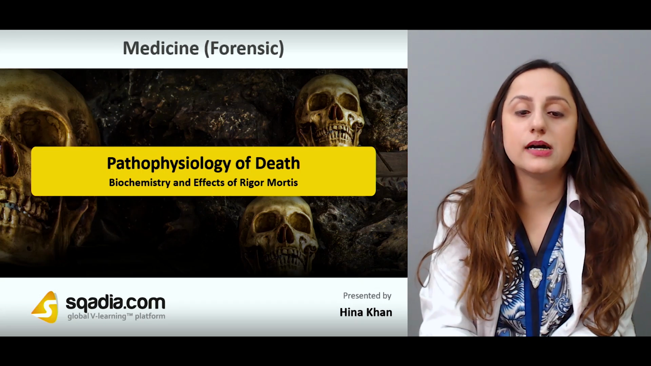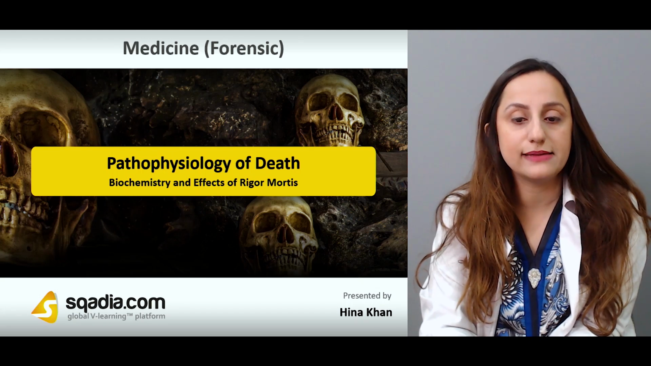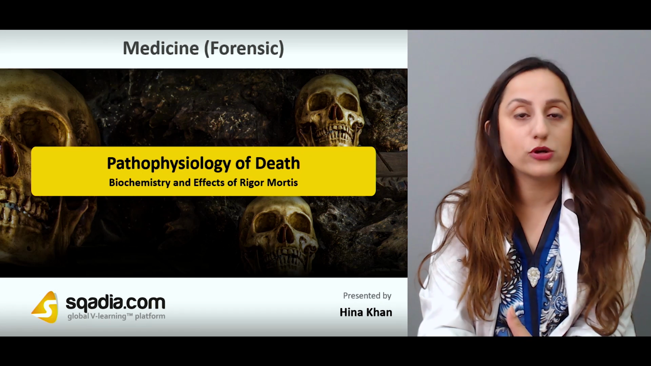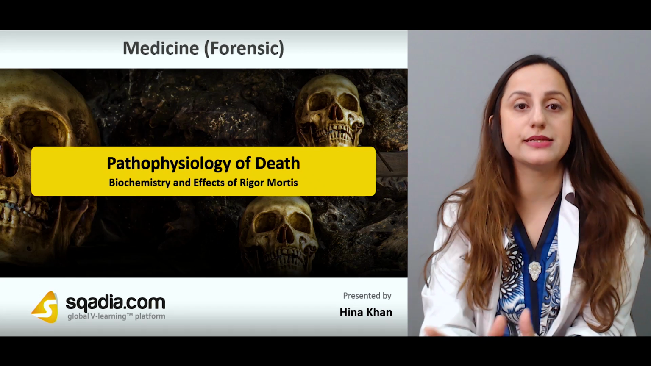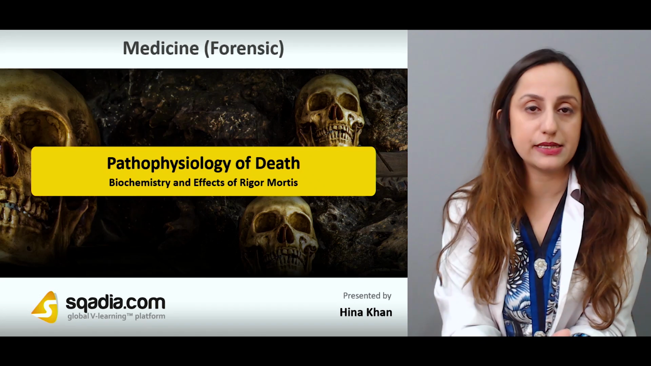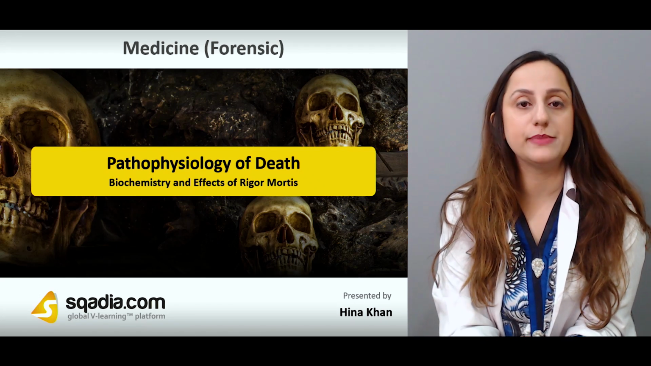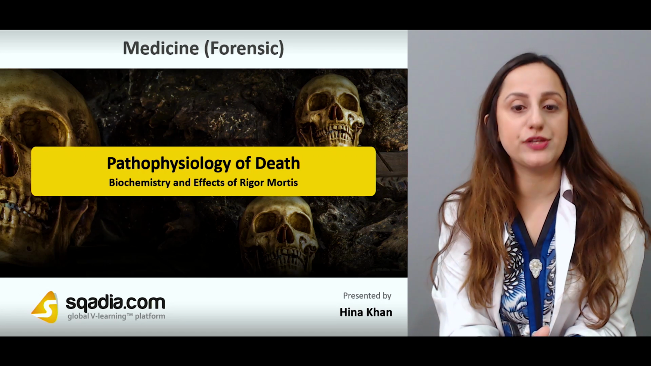Now in this section, we'll be dealing with the biochemistry and the effects of rigor mortis. What happens at the biochemical level, in general, I've already told you: there is an ATP depletion and the actin and the myosin filaments coagulate together, and that basically causes the stiffening of the muscles.